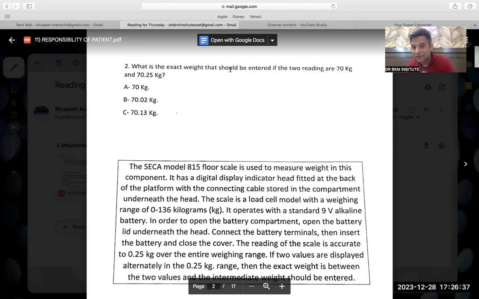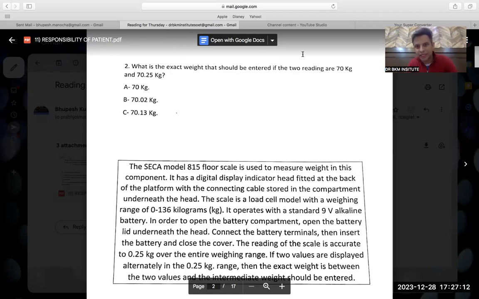What should be the exact weight that should be entered if two readings are 70 kgs and 70.5? It is also a very common thing. Suppose I check the weight of the patient. One time the weight is 20 kg. The second time the weight is 25 kg. What will I do? I will take half of it, that is 22.5. If I have to write one figure, I will come in the middle, 22.5.